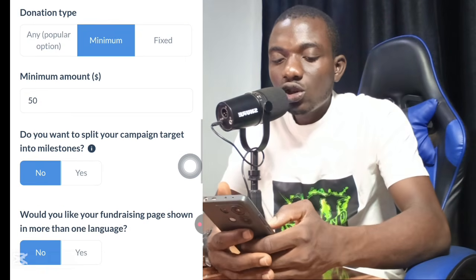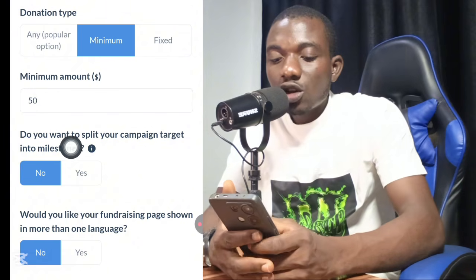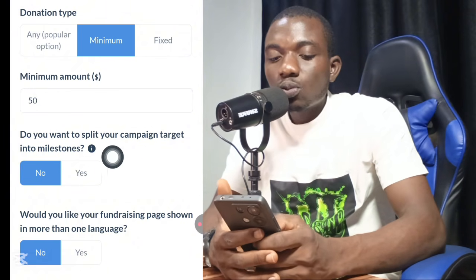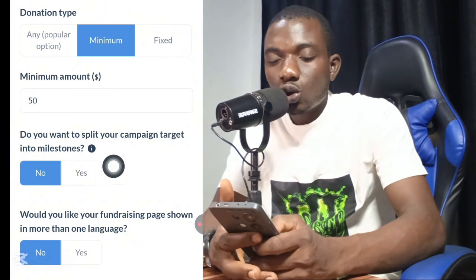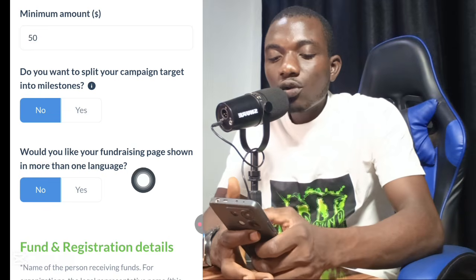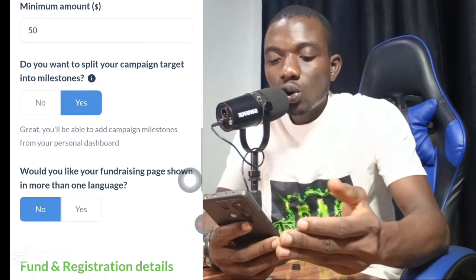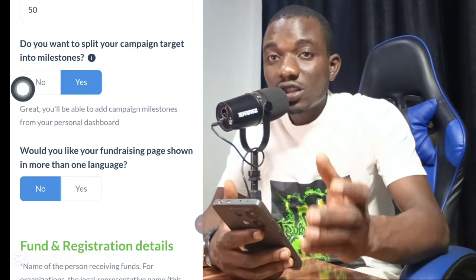Okay, the next thing I need to do is scroll down right now. Once I scroll down to this section, you will be able to see, do you want to split your campaign target into milestones? If you click on yes, it will show, or if you click on no, but I'm going to be choosing yes right there.